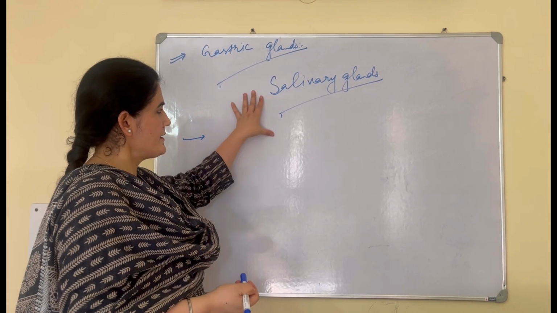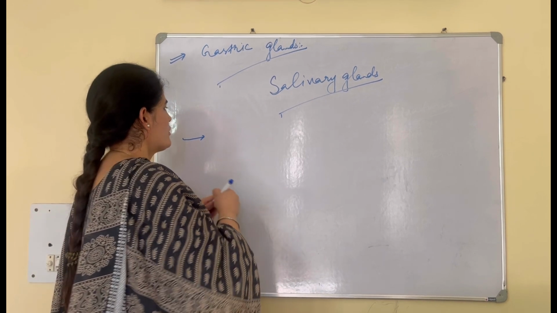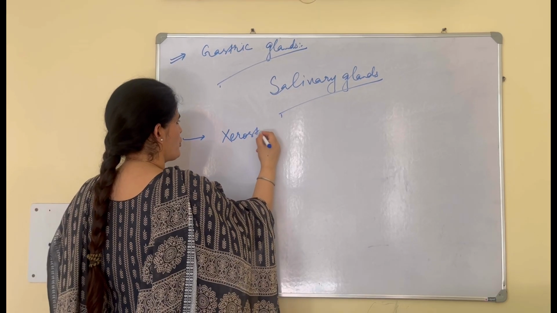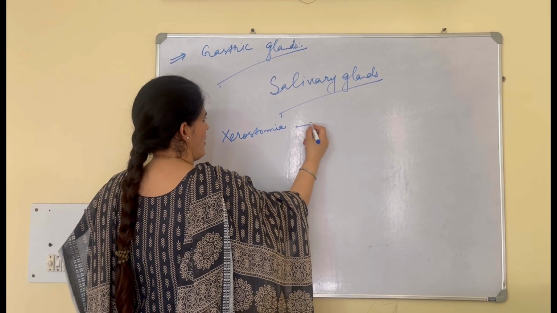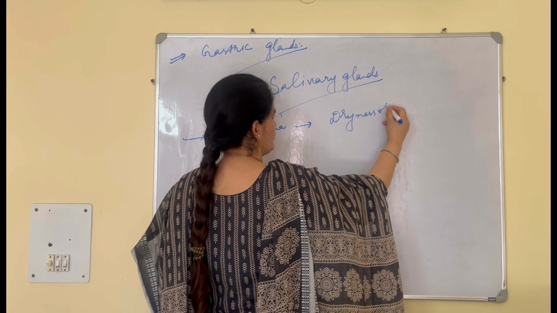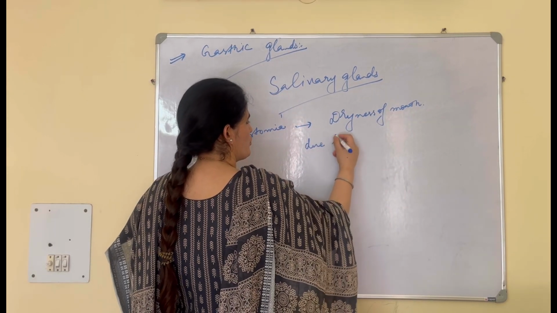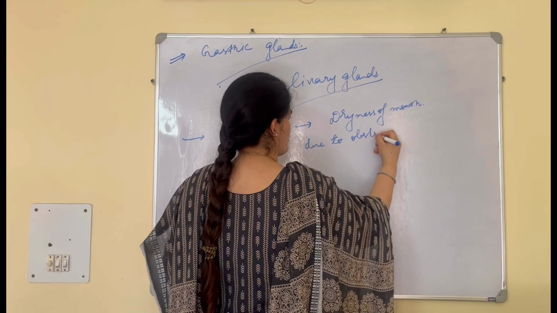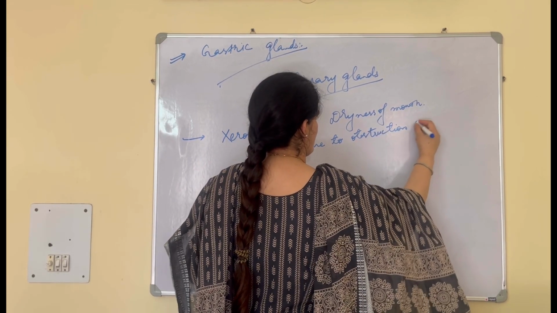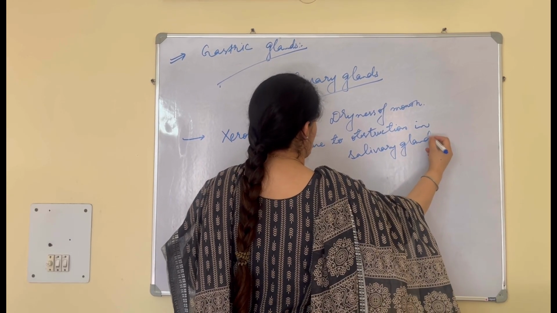Students, sometimes in salivary glands there are some disorders also. First we will discuss xerostomia. Xerostomia is dryness of the mouth due to obstruction in the salivary gland.